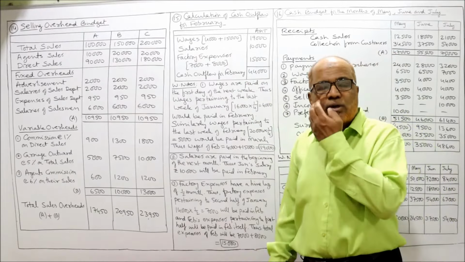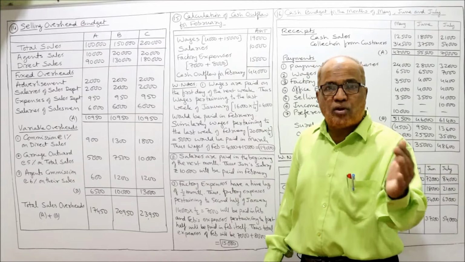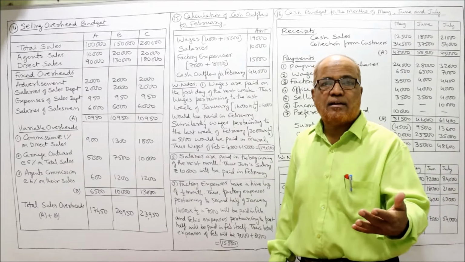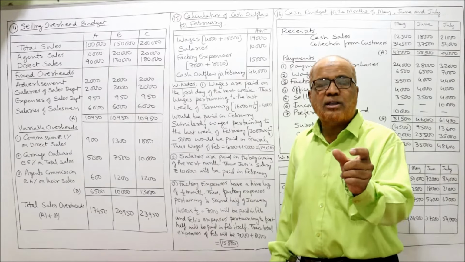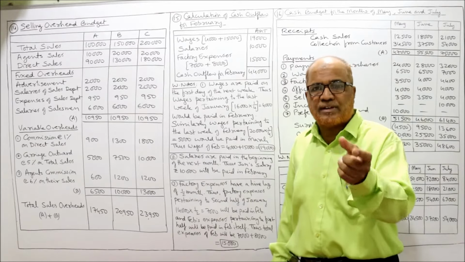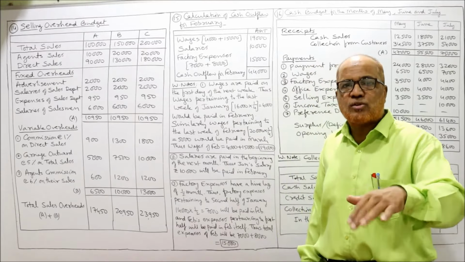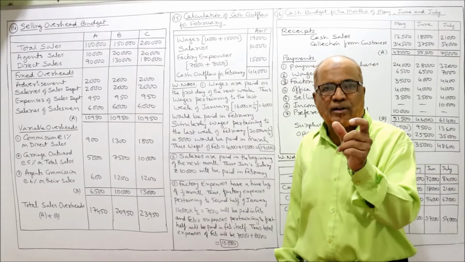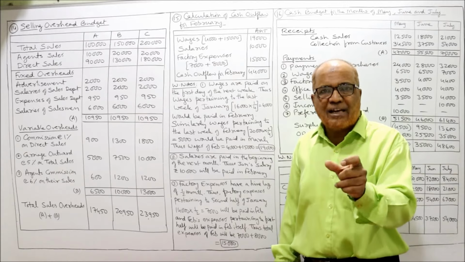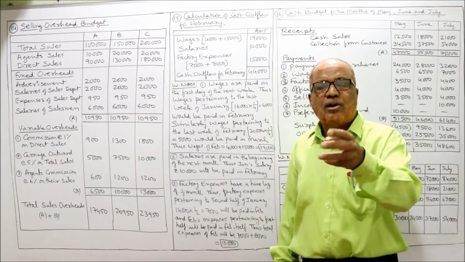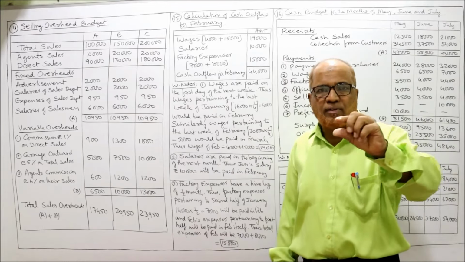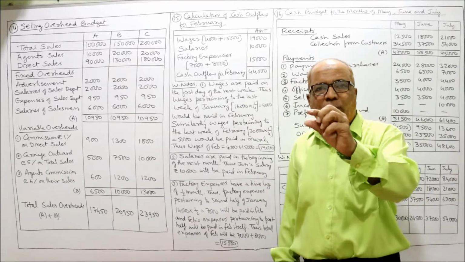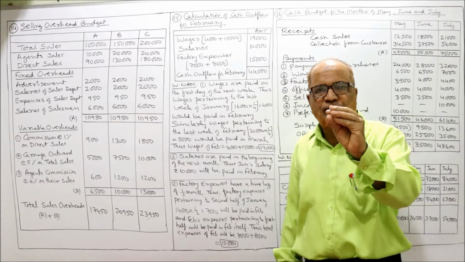So if you have not understood the first attempt, rewind the video again, watch it again. I have explained in detail that wages are paid on the first of the next week. So first we want to find out the weekly wages. Weekly wages of January 4,000, weekly wages of February 5,000. 16,000 divided by 4 is 4,000. 20,000 divided by 4 is 5,000.